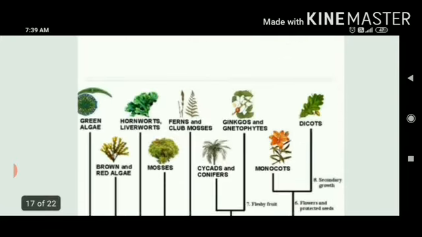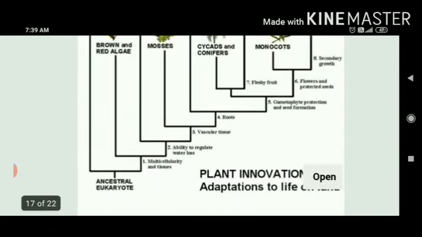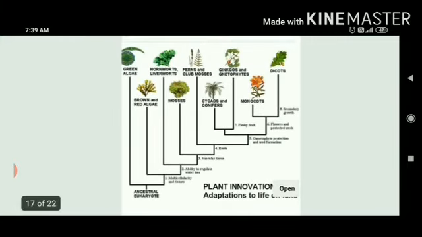This can be better explained from here. So this is a better picture from which you will understand. So you can see ancestral eukaryote. All of you know the prokaryote and eukaryote differences. If we want to differentiate these, prokaryotic organisms are those which do not have a well-defined nucleus, and even their organelles are not covered by membranes. But if we talk about all other kingdoms except Monera, everybody comes under eukaryote, either plants, animals, fungus or protist.